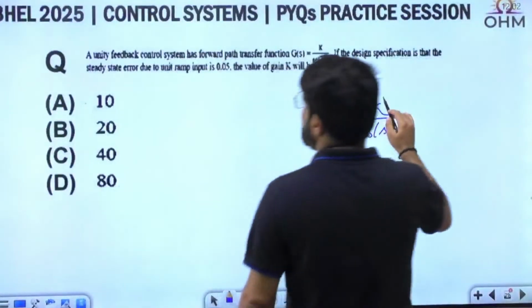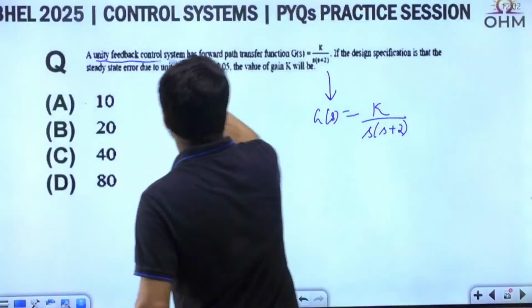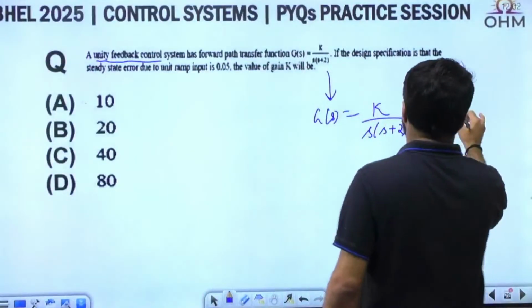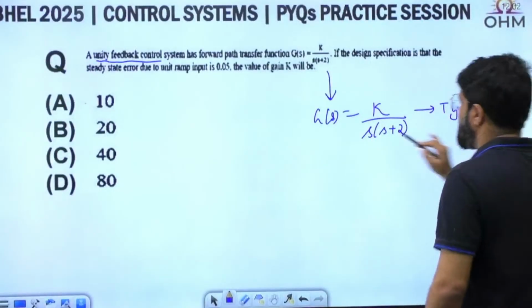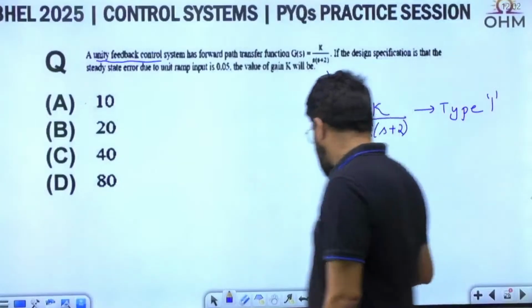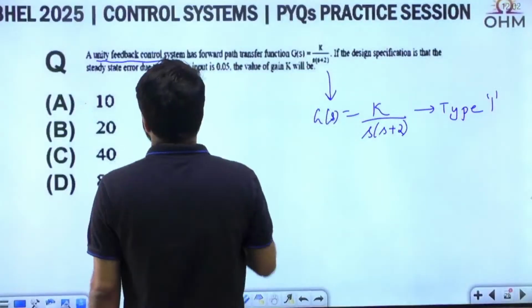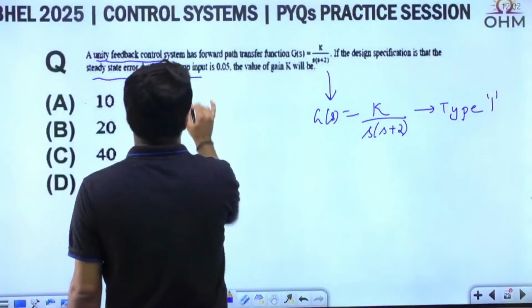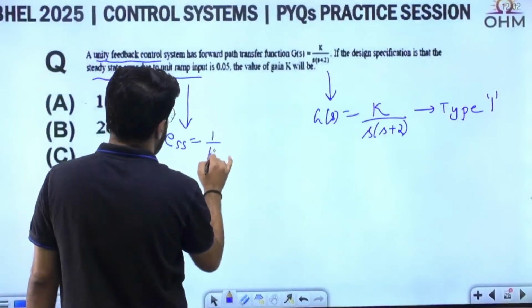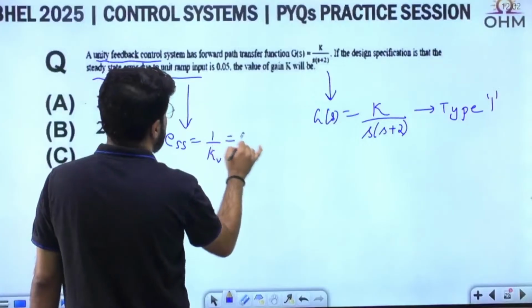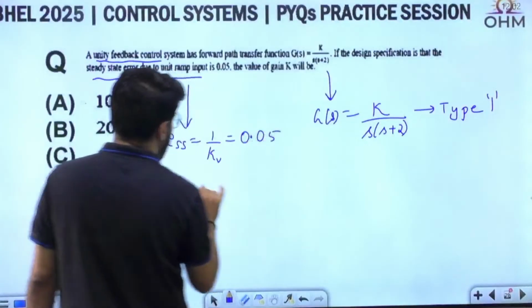Very clearly they mentioned unity feedback, so we can define the type of the system. The number of poles at origin is 1, S power 1, so it is type 1. Now, steady state error due to ramp input, because it is type 1, will be given by 1 upon kV, the velocity error coefficient, and that is given as 0.05.